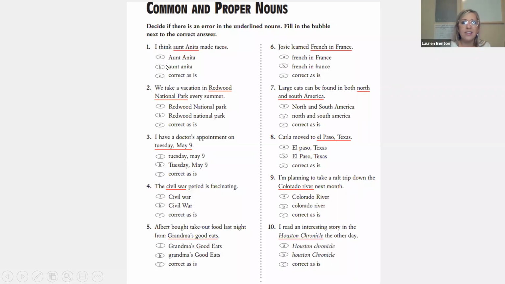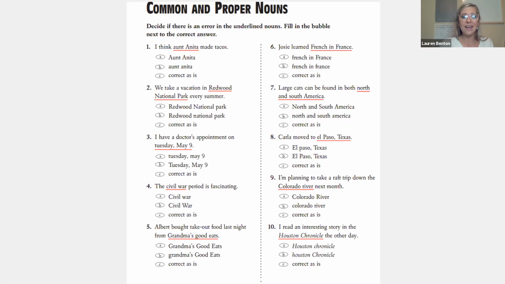All right, so now let's look at common and proper nouns. So here we will decide if there is an error in the underlined nouns, and we'll explain why. Then we'll fill in the bubble. So you have every right to pause this video. I will say the question. I would love for you to pause the video and actually respond, and then we'll talk about the answer together. I'm going to go through these quickly, but don't forget, right after I read the question, pause me, think of the answer, and then see if you're right.